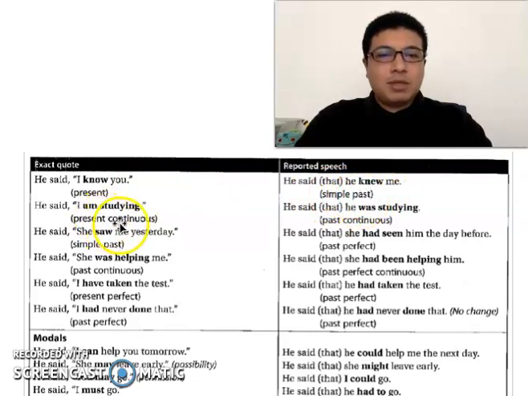If it is present continuous tense, he said, I am studying. When you change to reported speech, he said that, so that can be included or can also not be included, he said that he was studying. So am becomes past continuous.